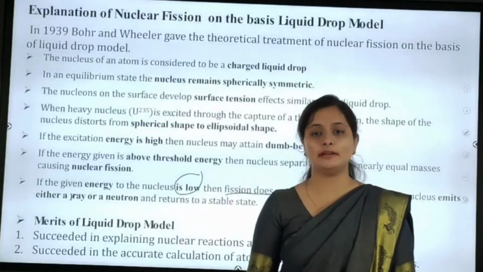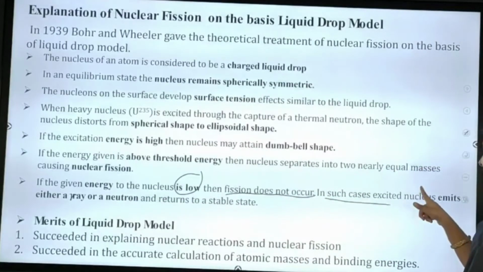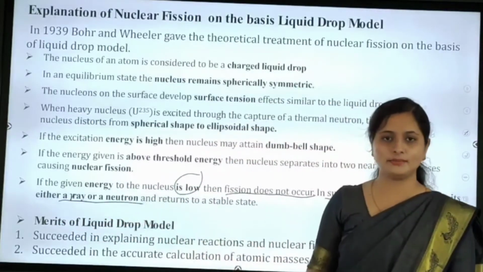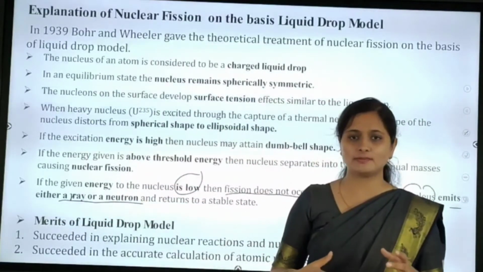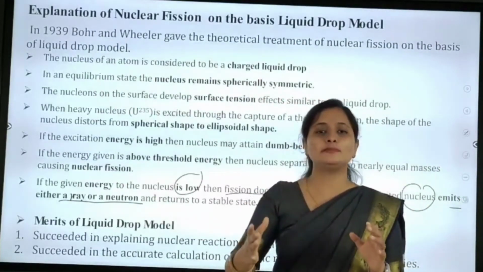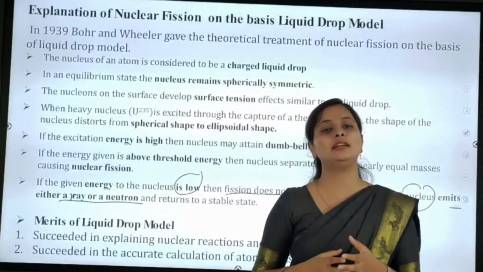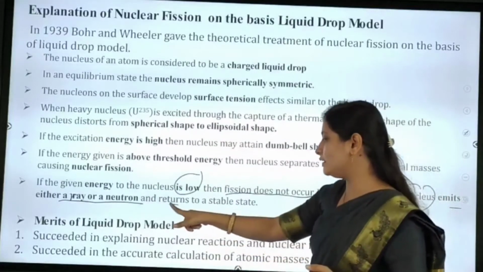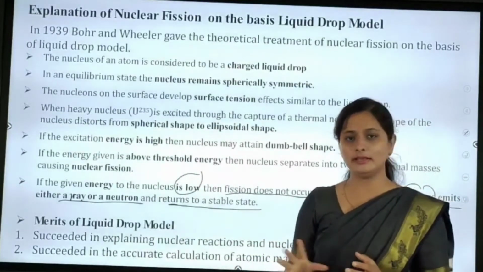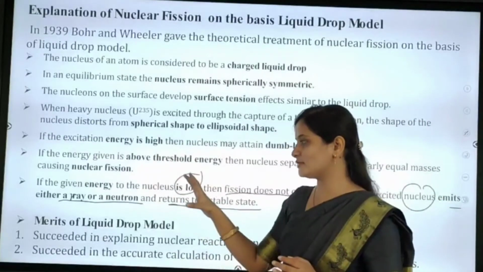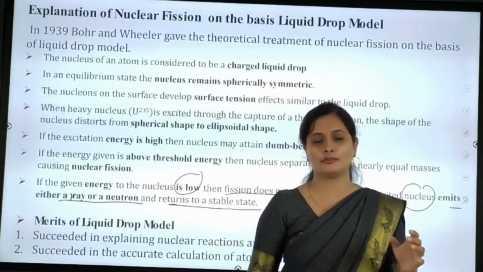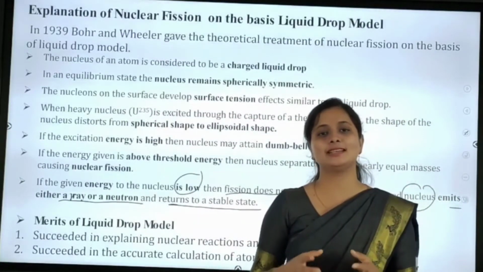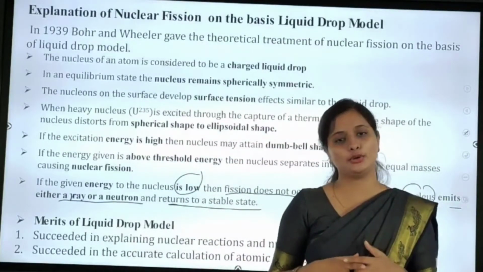So what happens in such a case? The excited nucleus emits either a gamma ray or a neutron. The excitation takes place, but the nucleus will not split. Instead, emission of radiation takes place, either gamma rays or a neutron, and after that it returns to the stable state. So this is the explanation for energy lower than the threshold energy: the fission process will not occur, and there will be emission of gamma rays and neutrons.